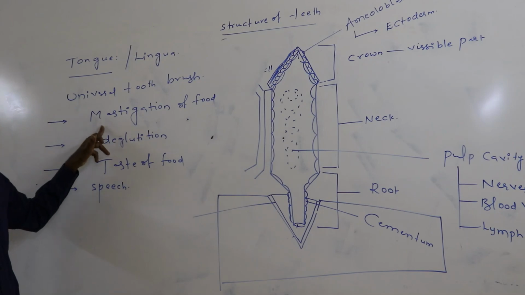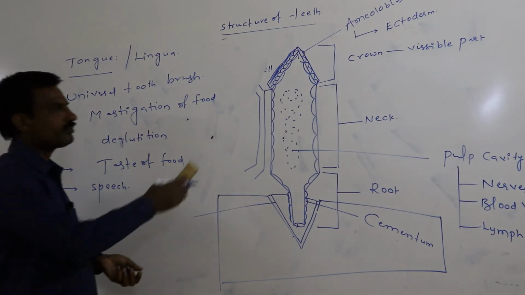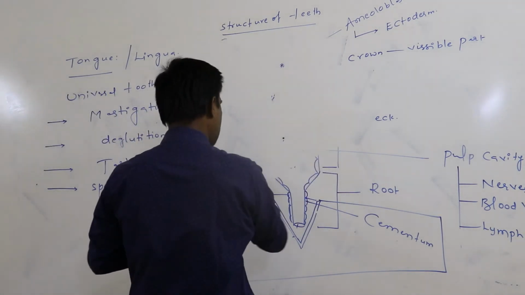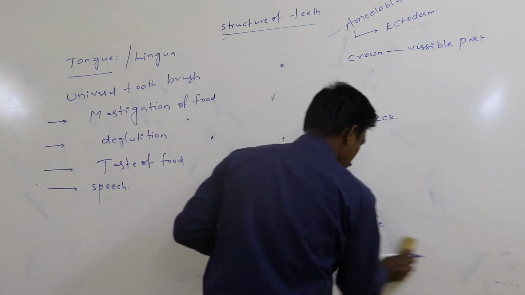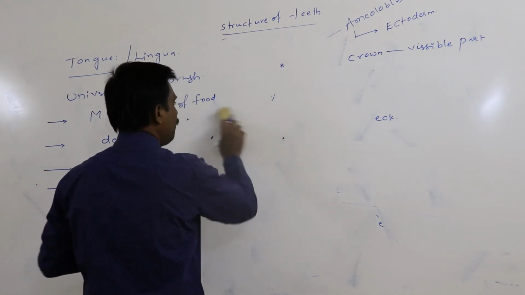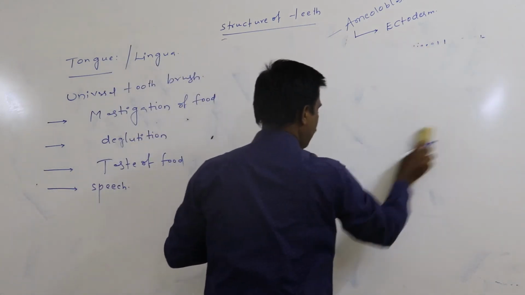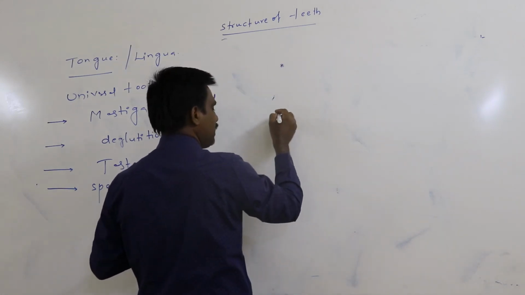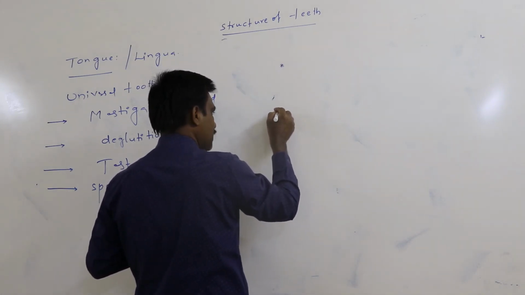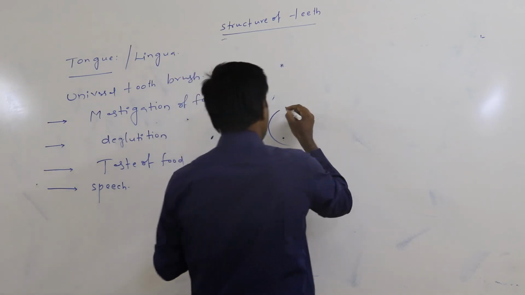Again, when we observe the tongue, it attaches to the floor of the buccal cavity through a connective tissue folding. Just assume this is the tongue here.